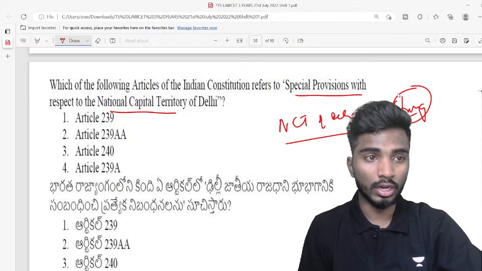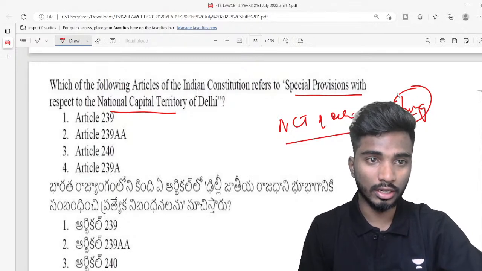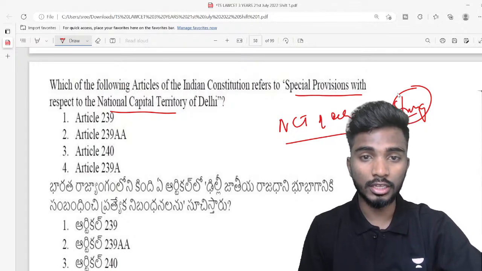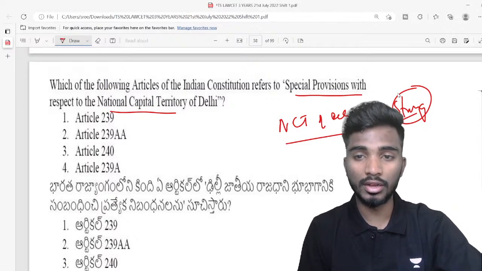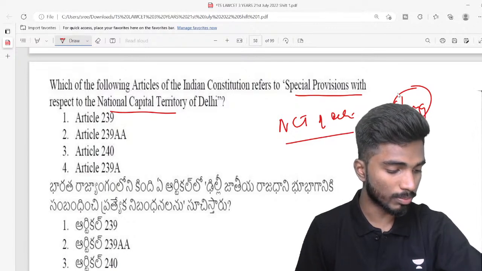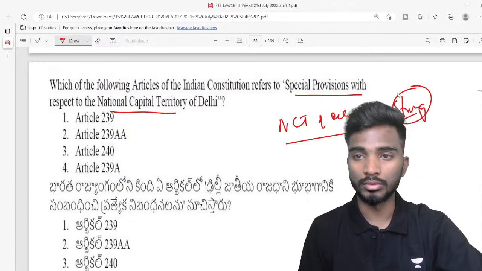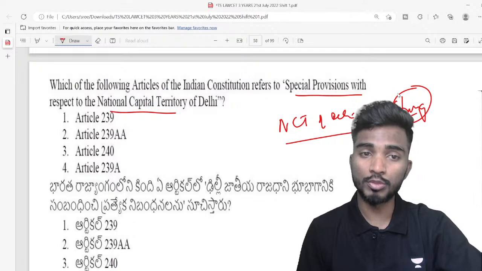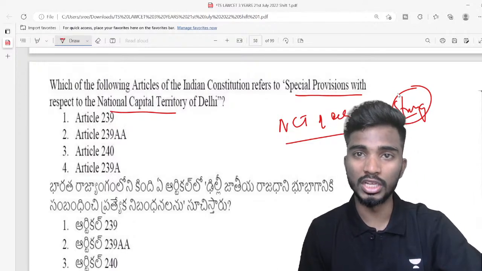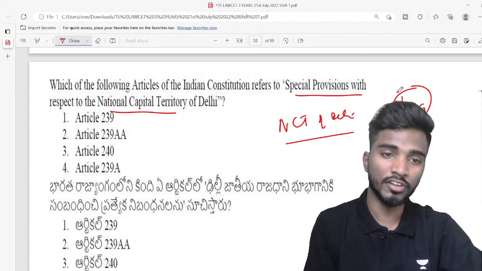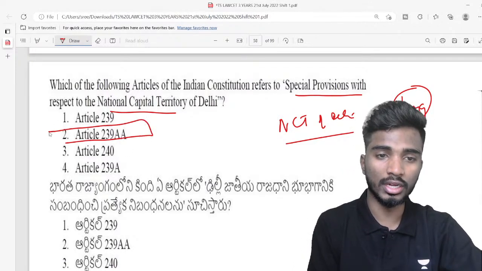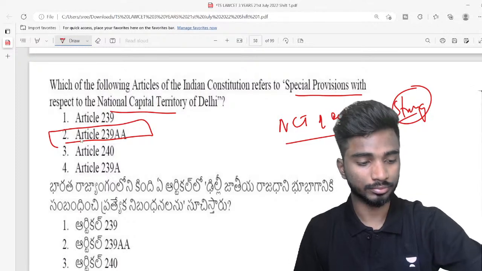It requires high security, because all the higher national officials like the president and vice president stay in Delhi. So some special provisions are made with respect to police, administration, and legislative assembly. It is given under Article 239AA.